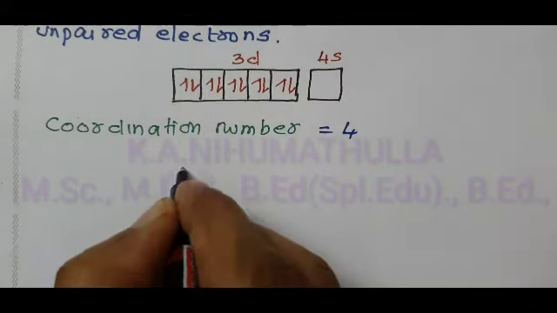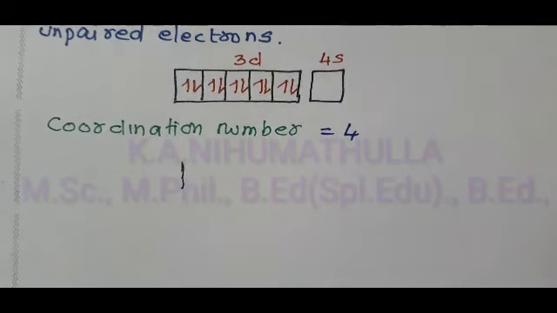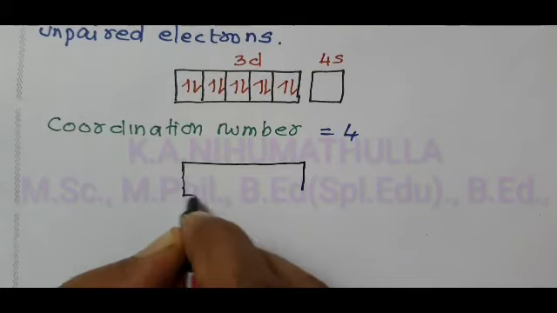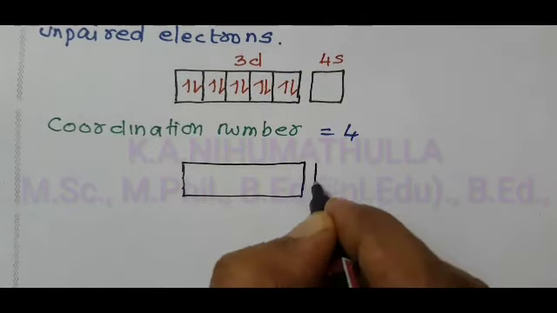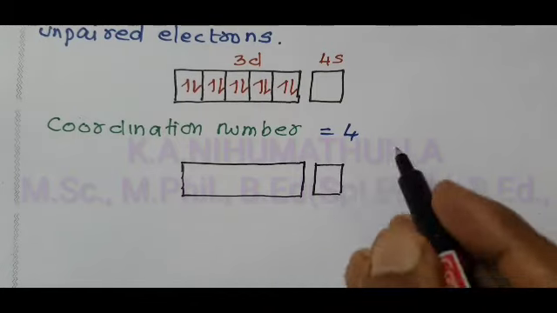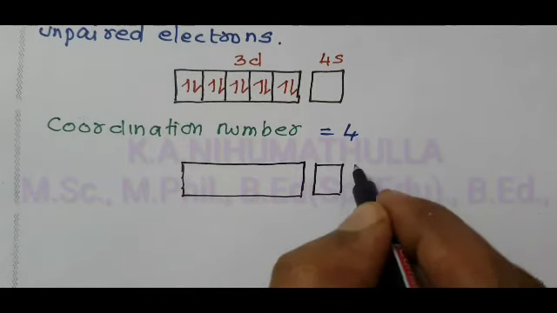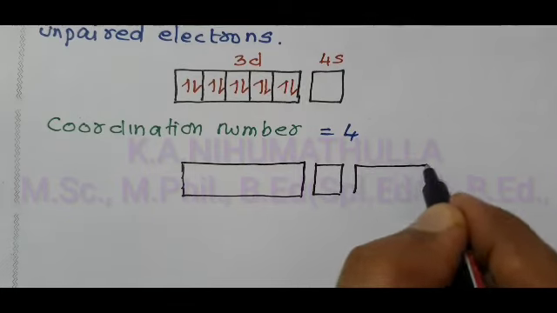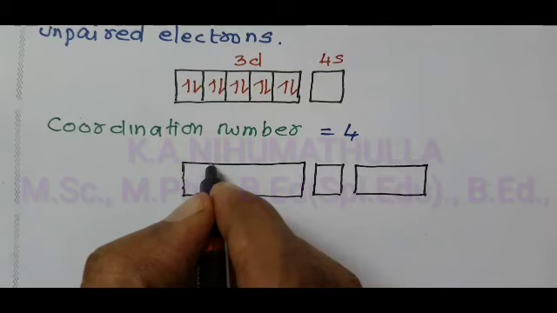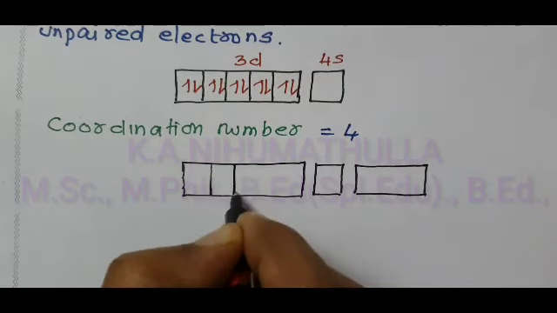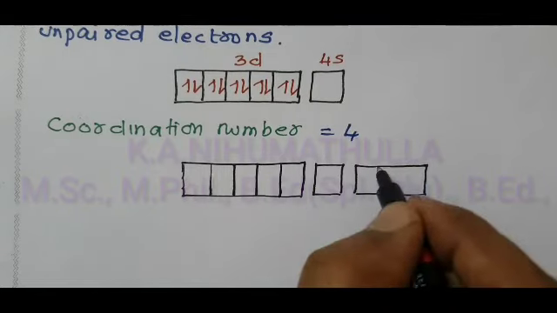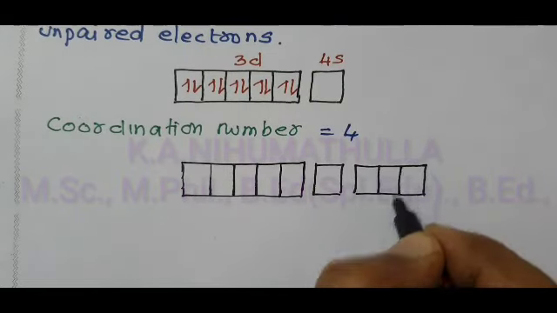So here you have 3d, 5 orientations, and 4s is the vacant orbital. There must be 4 vacant orbitals. So after 4s, we can use 4p, 3 orientations: 4px, 4py, 4pz.